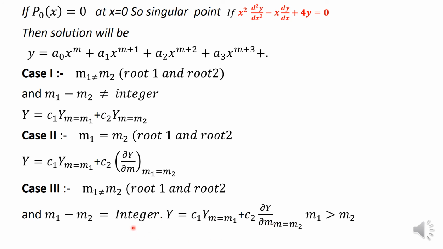So always in the differential equation, one of these three cases will be there. Only one case can be possible. Either m1 is not equal to m2 and the difference is not an integer, or m1 is equal to m2, or m1 is not equal to m2 and the difference is an integer also. So in this way, that is the difference between an ordinary point and a singular point.